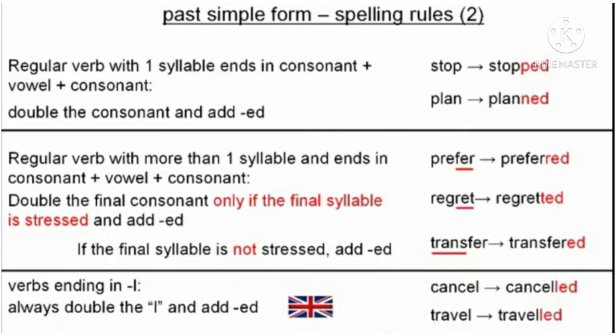For example, prefer becomes preferred, regret becomes regretted, so the R is repeated, the T is repeated. But we cannot say transfer, transferred, because here the last syllable is not stressed. We add only ed, no double R.